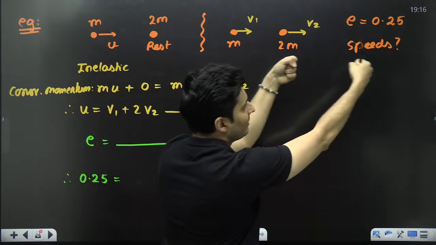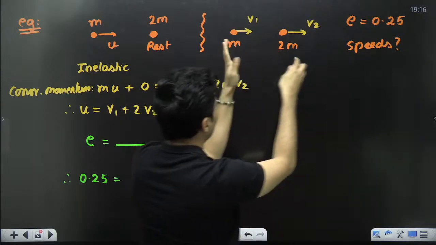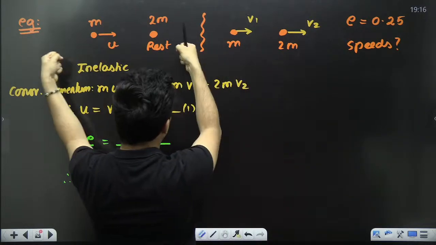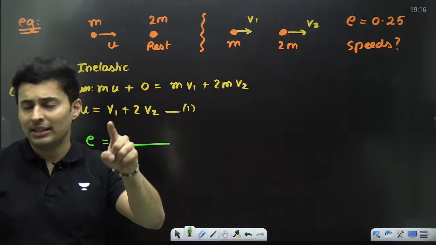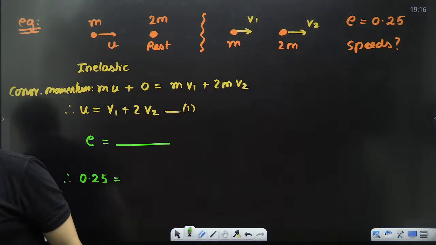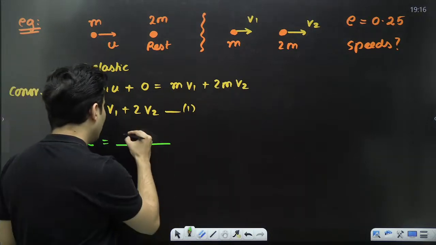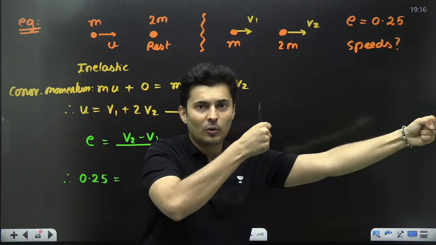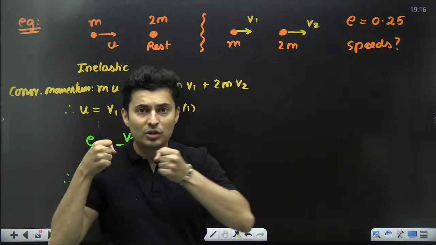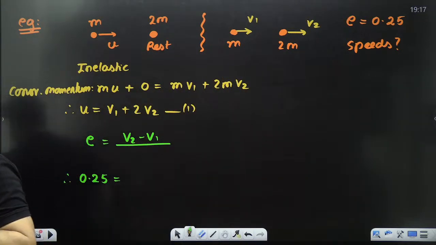So what is the relative speed of their separation? V2 is faster than V1. It collides like this and they go like that. V2 plus V1 or V2 minus V1? Come on, my dear students. What should be the correct answer for this? Shouldn't it be V2 minus V1? Higher speed minus lower speed. This is going at 7, this is going at 2. So 7 minus 2, 5. 5 will be the relative speed.